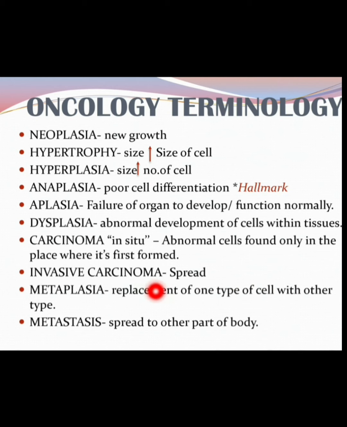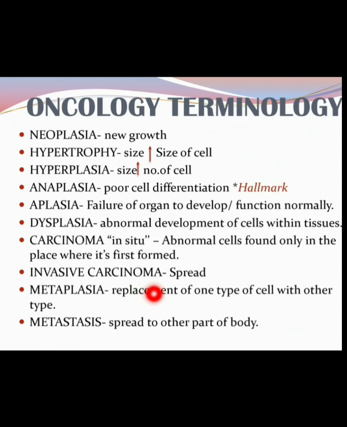For example, invasive ductal carcinoma, in which initially the carcinoma is within the milk duct of the breast, and later on it invades or spreads to the fibrous fatty tissue of the breast, which is outside the duct. So this is invasive carcinoma. Next is metaplasia, replacement of one type of cell with another type of cell. Okay, metaplasia means replacement.